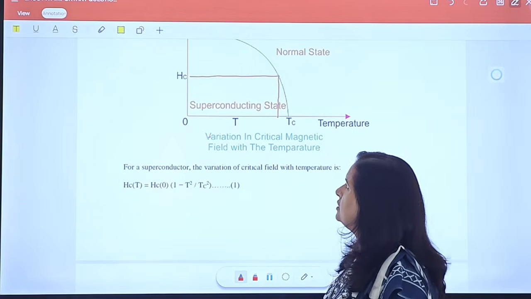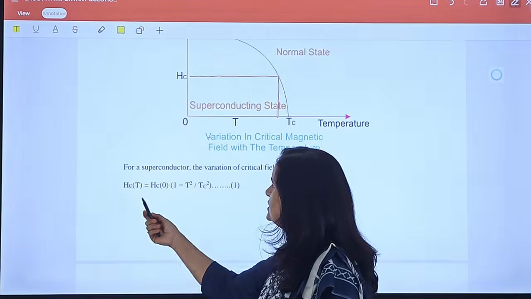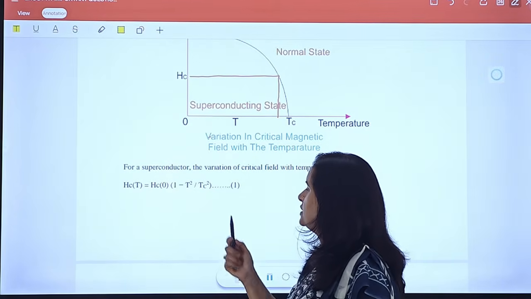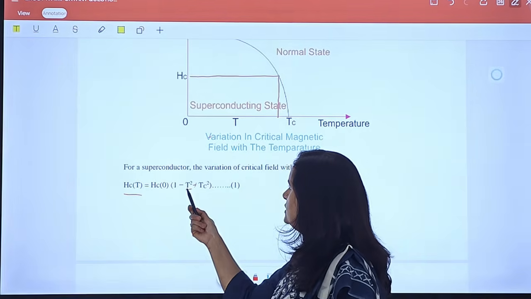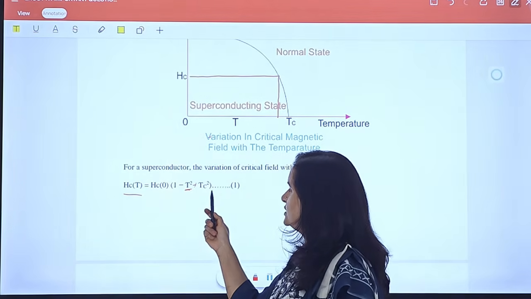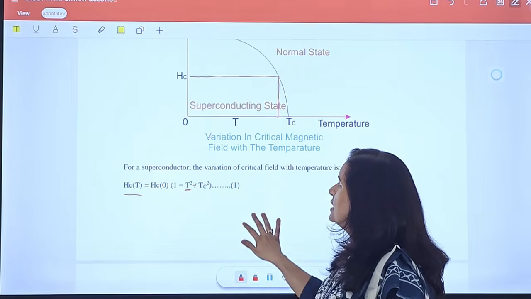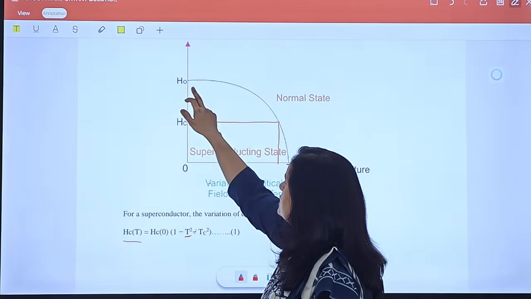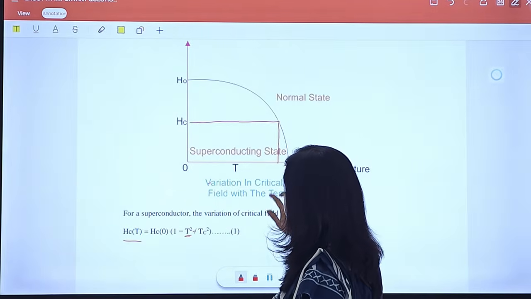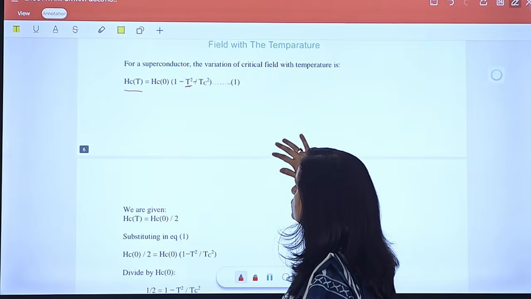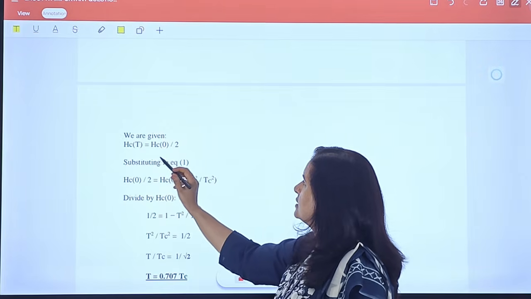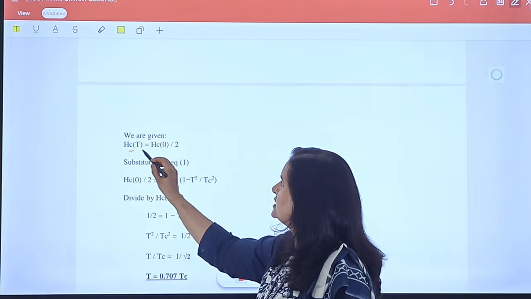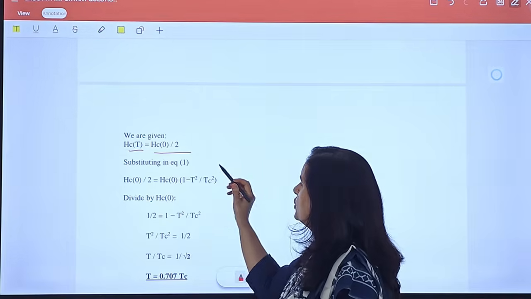This is the formula which explains this curve: Hc(T) = Hc0 (1 - T²/Tc²), where Hc(T) is the critical field at temperature T, Tc is the critical temperature at 0 magnetic field, and Hc0 is the critical field at 0 Kelvin. According to the question, it is given that Hc(T) is equal to Hc0 upon 2.